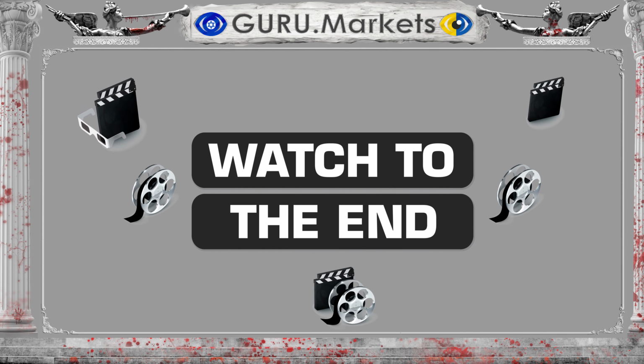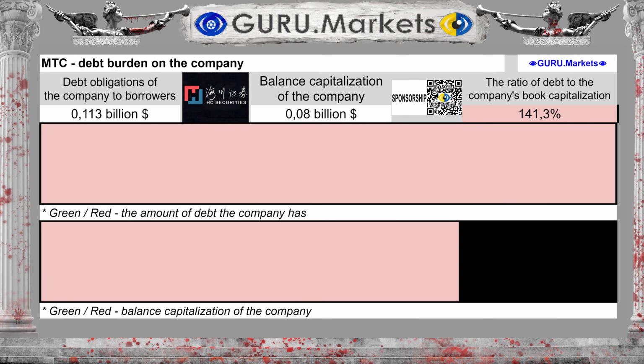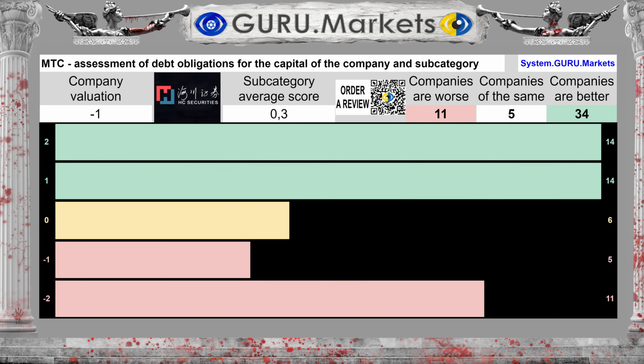Please look at the logic of the study in full. The financial liabilities of the organization under study amount to $0.113 billion. Debt to book value represents 141.3% of the company's equity. Rating by the level of the company's debt obligations: Bad. -1 point.